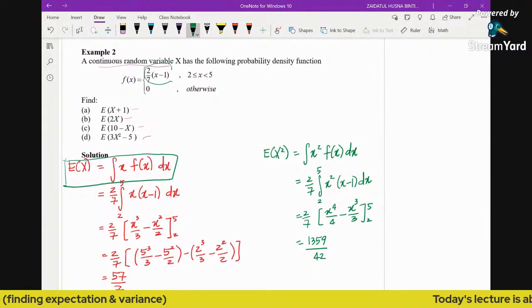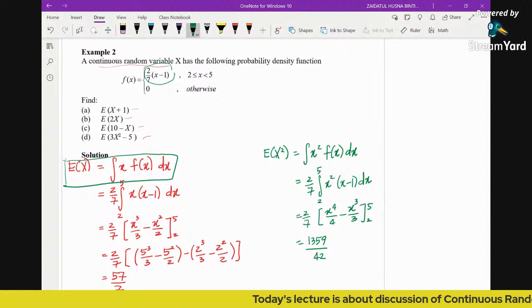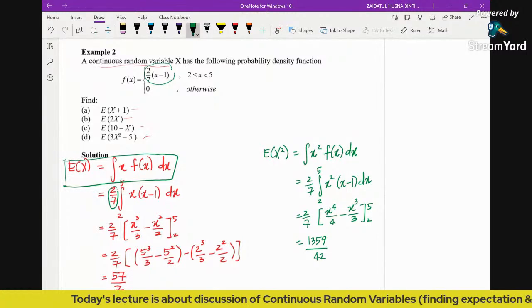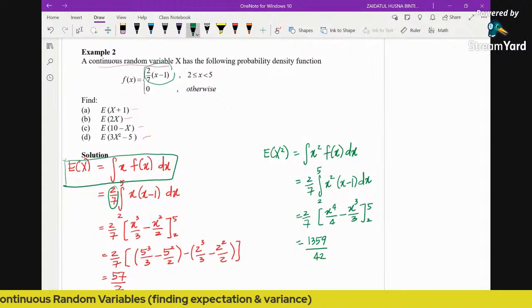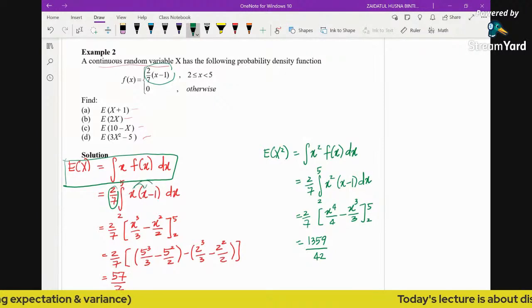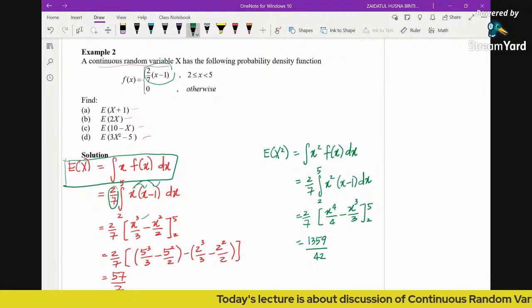So you just bring down this PDF, and whenever you have a scalar, my advice is to bring the scalar out, so that it will make your integration easier and you don't have too many terms or too many things inside the integral. Then you expand this one in, so you will have x squared minus x. Integrating x squared minus x will give you x cubed over 3 minus x squared over 2.